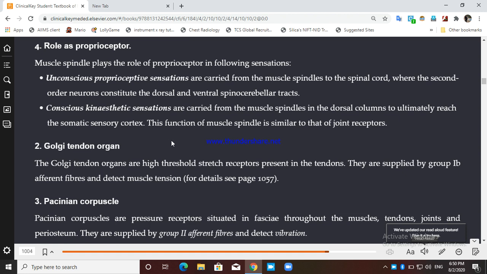In the post-central gyrus. Okay, this function of the muscle spindle is similar to that of the joint receptor. So your muscle spindle can also act as a proprioceptor, right?